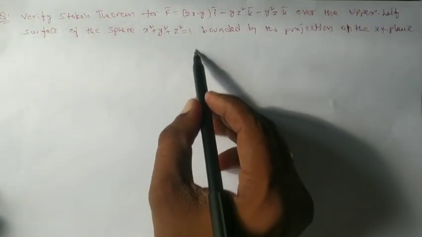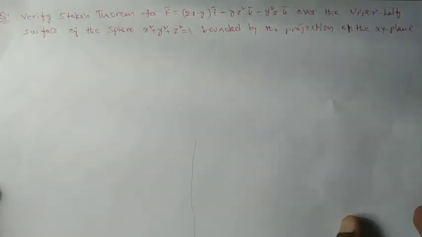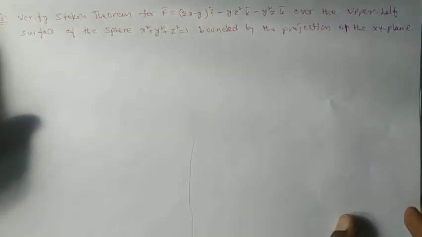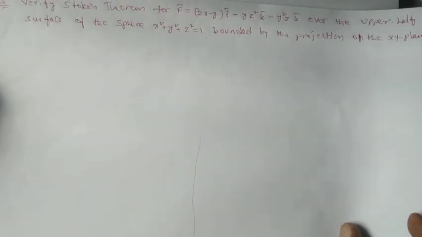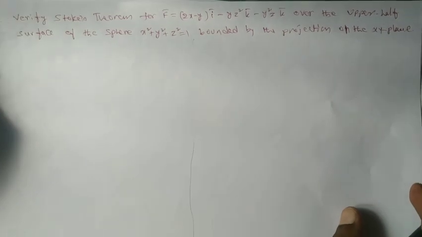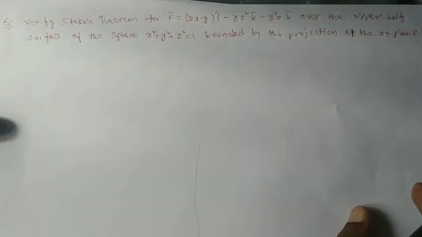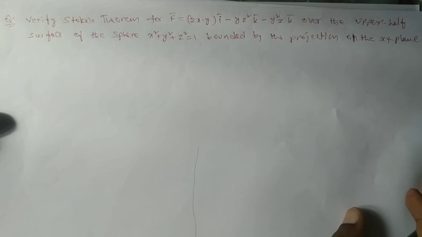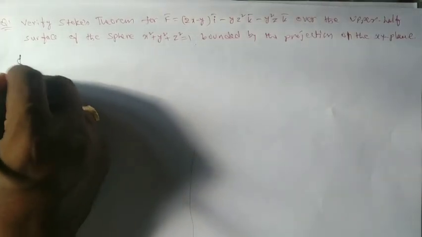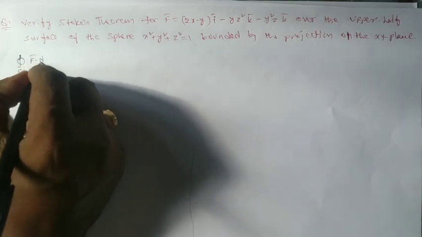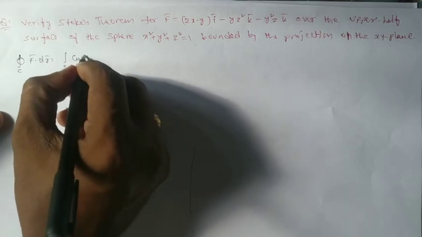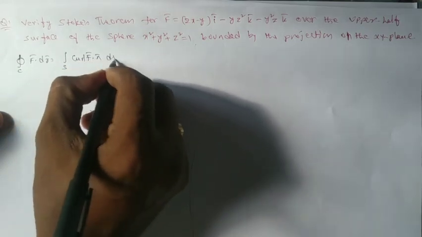Here we need to verify the Stokes theorem statement. That means we take the left hand side integration and the right hand side integration, and both values must be the same. So I recall the statement: we need to show the integral over c of f bar dot dr bar equals the integral over s of curl f bar dot n bar ds.